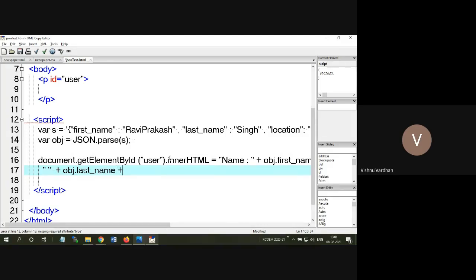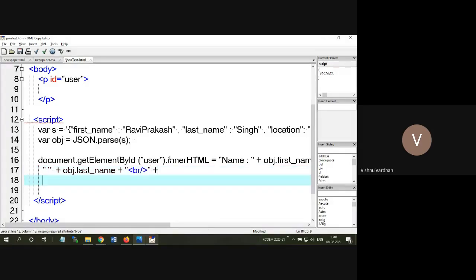Then I will take location as object dot location. That's all.